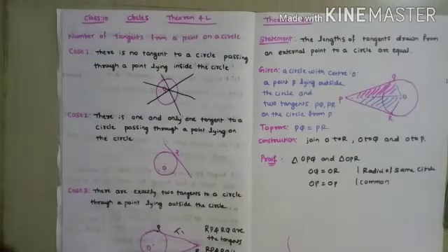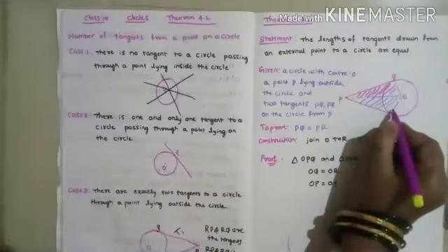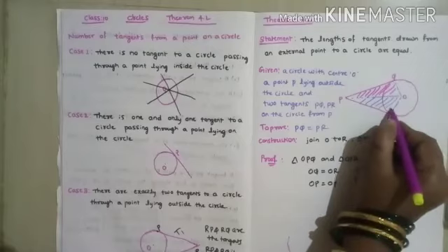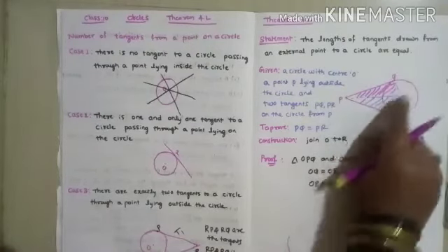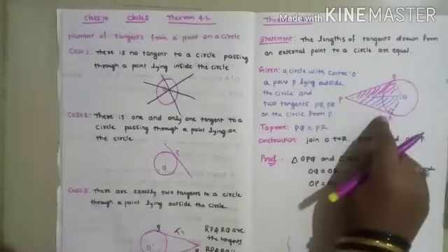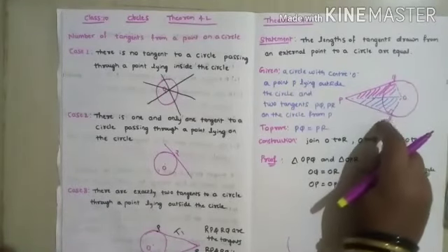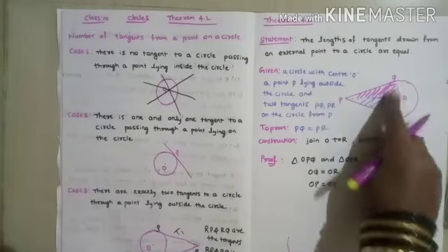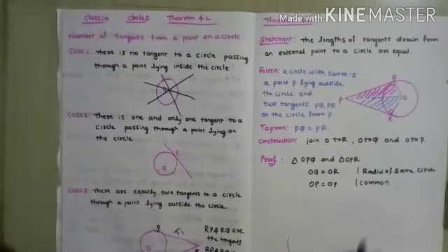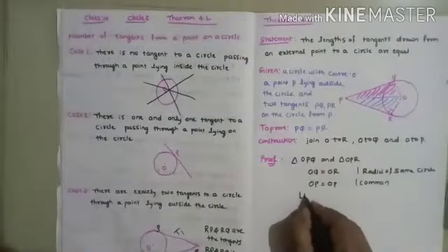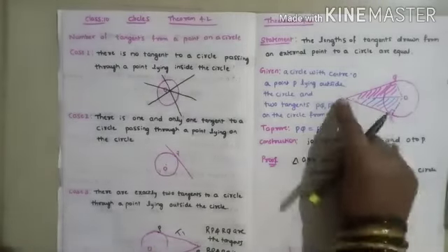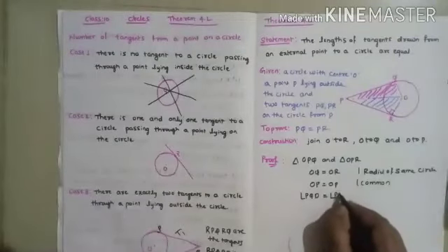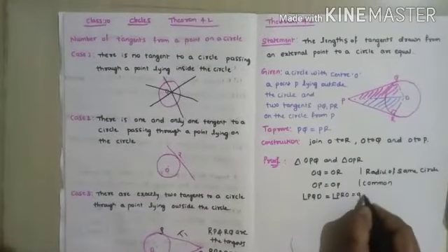Next, one more thing. In the last video we learnt that the radius is always perpendicular to the tangent. Here, PR and PQ are the tangents, and OQ and OR are the radii. So here it is 90 degrees. So I can write angle PQO is equal to angle PRO equal to 90 degrees.